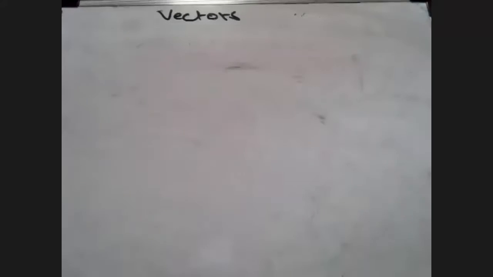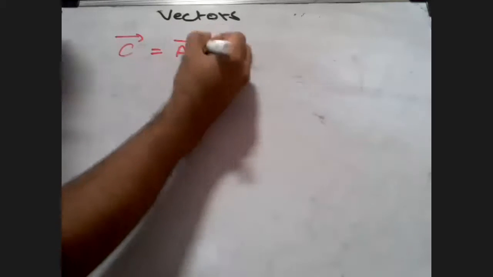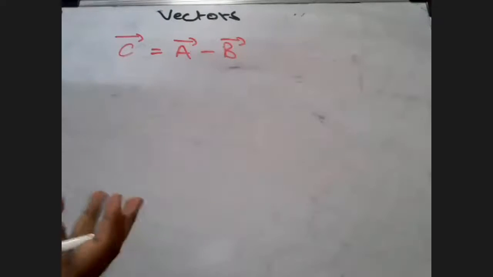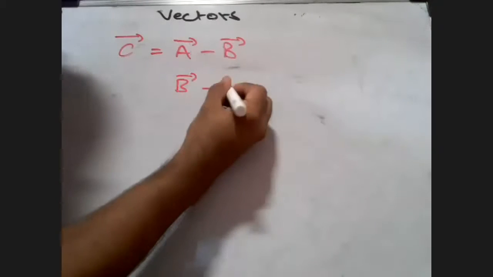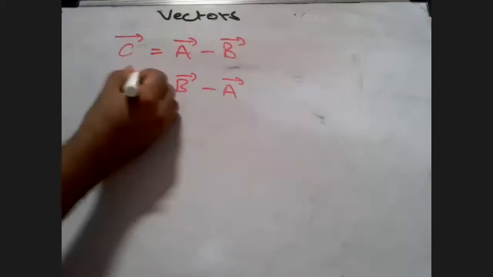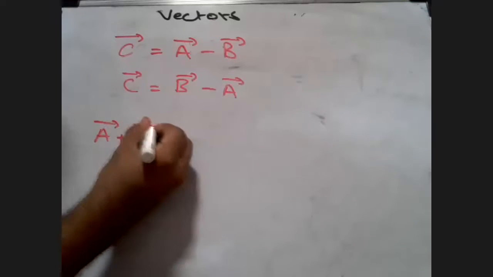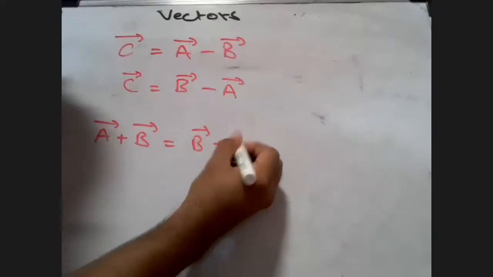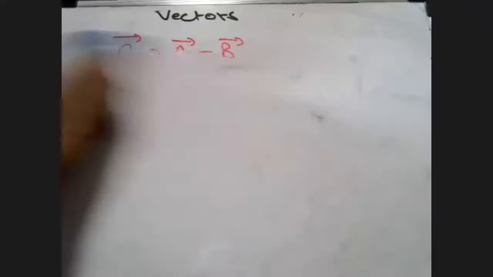So let's say that I want to find out whether C vector is equal to A minus B vector, whether this could be equal to B minus A vector. Do you think so? Could these two be equal? Because in vector addition, we saw that A plus B vectors is equal to B plus A vector. Do you think this will be equal? No, sir. No, these are not. Why I am telling you this subtraction is so that you understand these concepts.